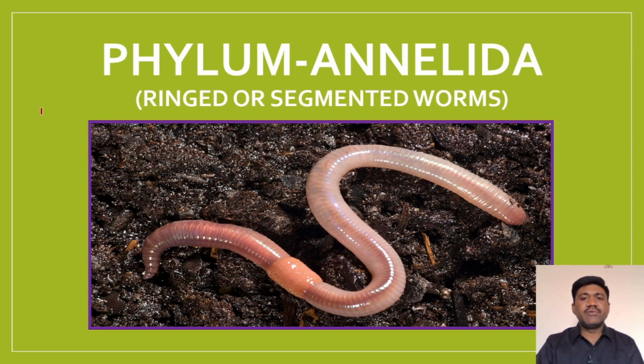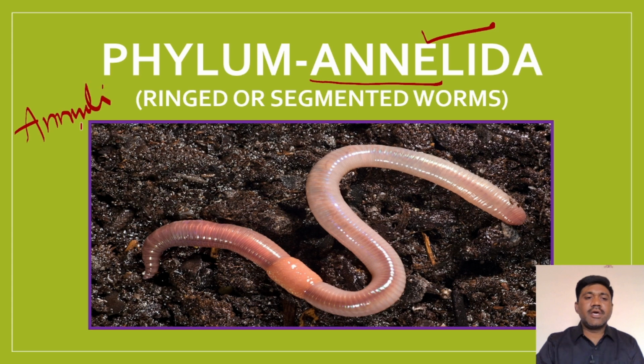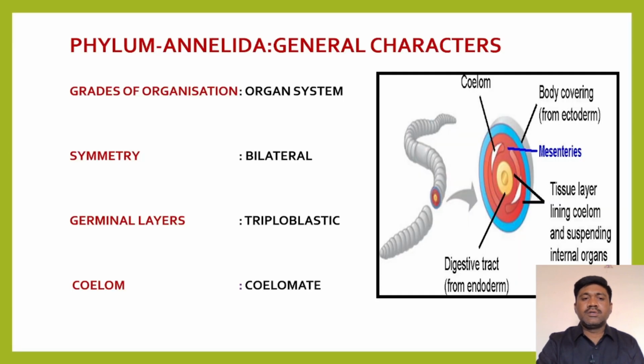Today in this session we will see the phylum Annelida. Phylum Annelida belongs to the animal kingdom. First of all, let us try to understand what is Annelida. Annelida comes from annuli, which means rings, a ring-like structure. That is why these animals are called annelids, or ringed or segmented worms.